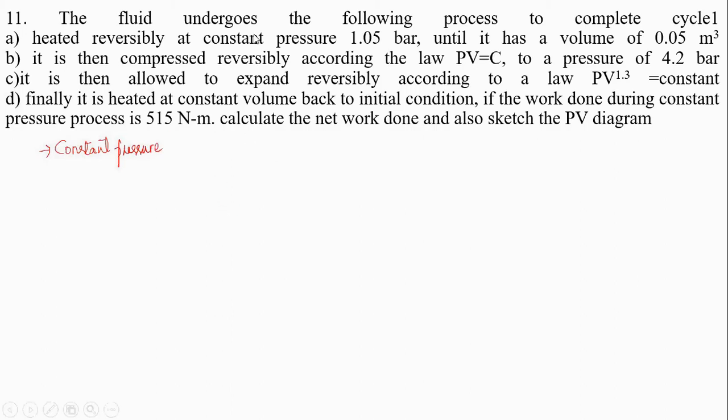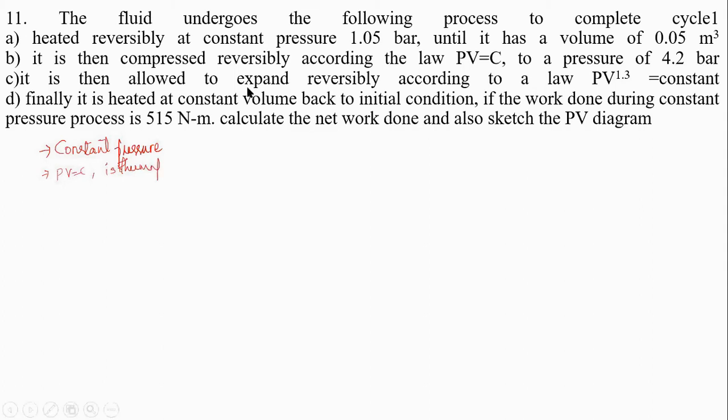Let me take that as letter A. Heated reversibly at constant pressure 1.05 bar until it has a volume of 0.05 meter cube. B. What is the next process? It is then compressed reversibly according to the law PV is equal to C. Therefore, the second process, PV is equal to C, is an isothermal process.